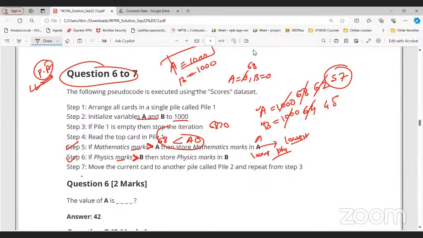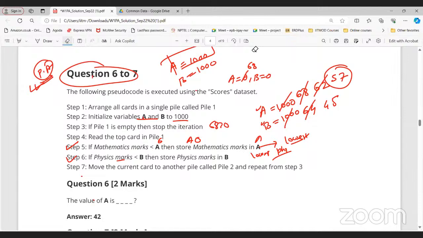So if you are interested in finding the maximum marks, just change this particular sign and then initialize A and B to 0. You will get the maximum marks. Okay? Okay, sir. Thank you. Okay, sir, I think this is clear to everyone.